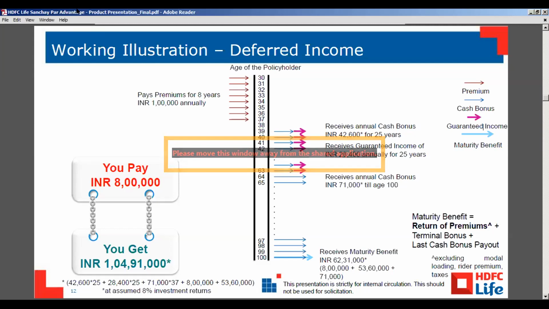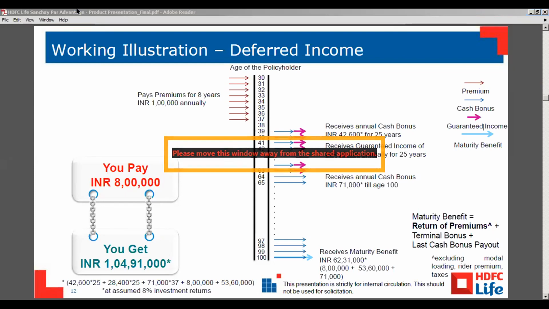According to the company, it is declaring 8% of bonus, though we can't be sure, because before 2010 the IRDA rule was that we had to show in our illustration 6% or 10%. But after 2010, the IRDA says you can show in your illustration between 4% and 8%.